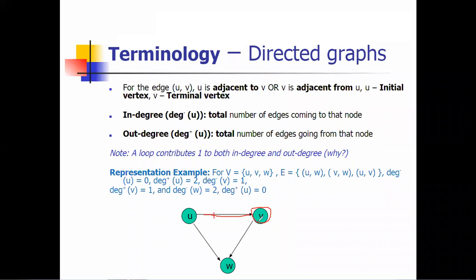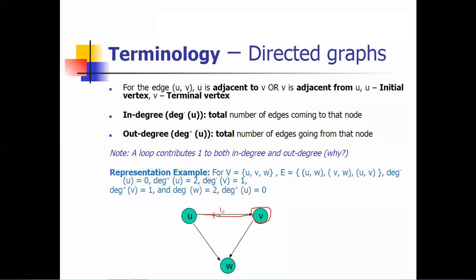So V and U are connected via this edge. How many edges are coming to that node? That is 1. That's why the in degree of that vertex V is 1. So you can clear the concept technically: for edge U and V, U is adjacent to V or V is adjacent to U.